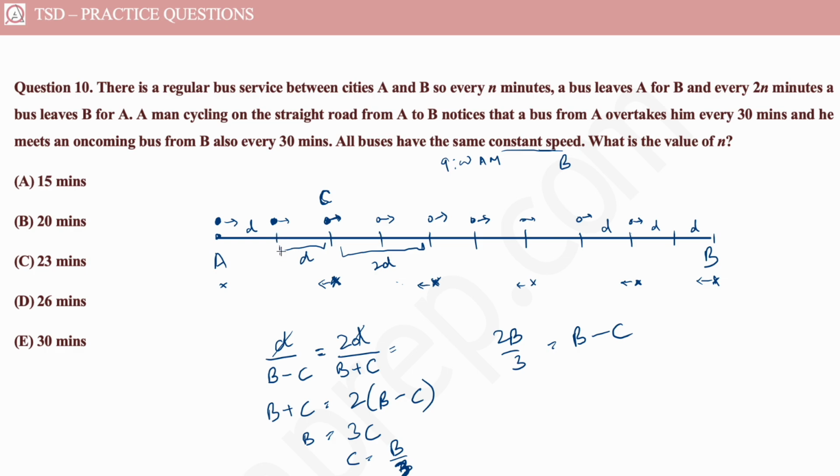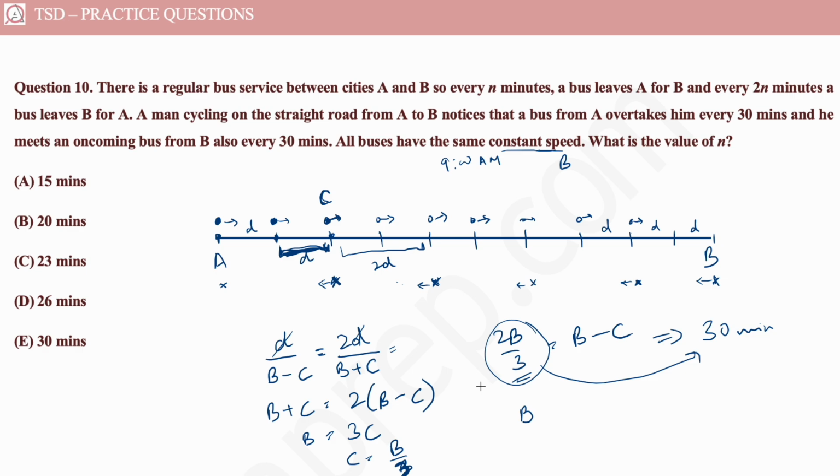So to catch up this distance, the relative speed of the bus was 2B by 3, and with this speed, the bus took 30 minutes to catch up with the cyclist, right? But if its actual speed is B, which we know that it is, then how long would it take to cover this distance of D?